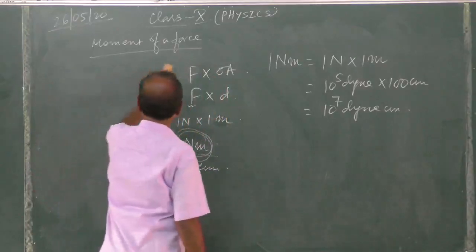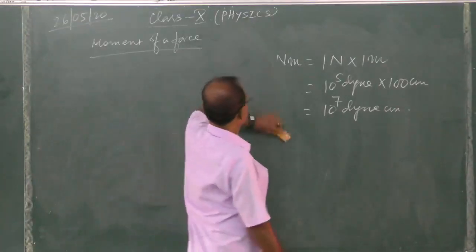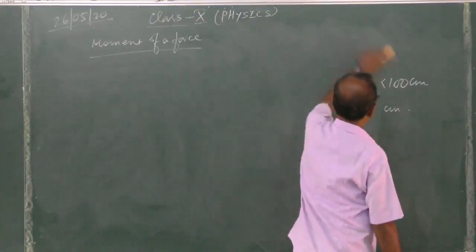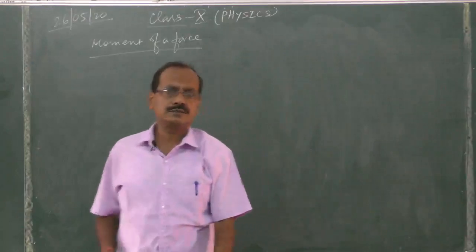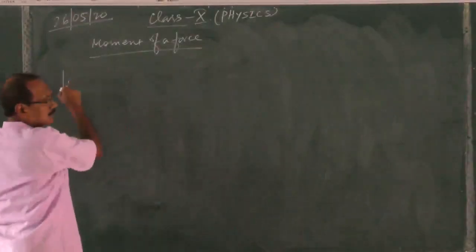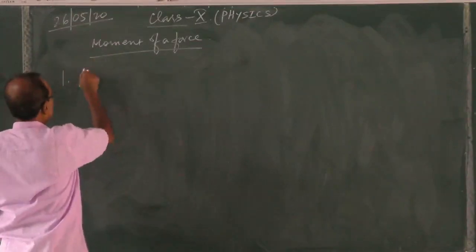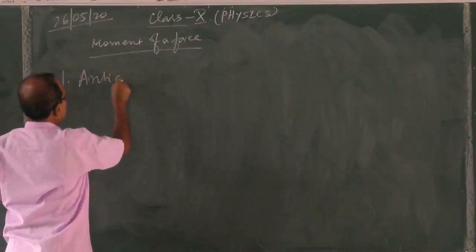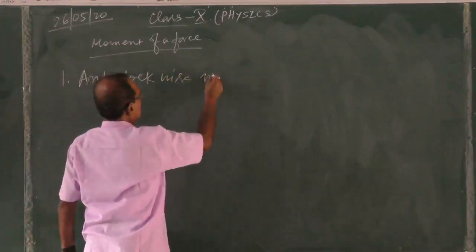Now, there are two types of moment of a force, clockwise and anti-clockwise. First we are doing the anti-clockwise moment.